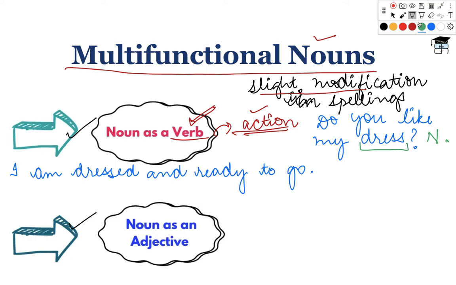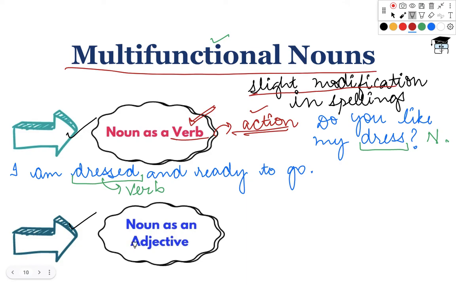Okay. Now in this sentence, the spellings of the word dress in the first sentence are slightly modified to the word dressed here. Now in this sentence, dressed is not a noun. It is a verb, because dressed is an action taking place. Someone is getting dressed. That is an action taking place. So the spellings of the word dress are modified to change the form of the noun.